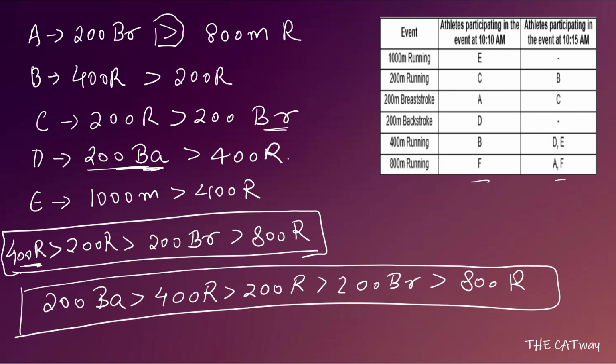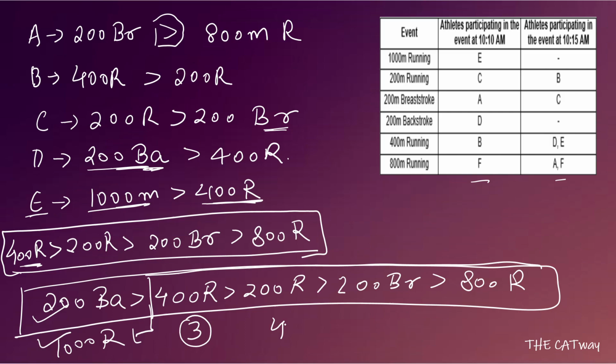Now there's one more thing: when we combine it with E, we can see that 1000-meter run also comes before 400-meter run. So we know that the same sequence will follow with 1000-meter run. Now we cannot deduce whether 200-meter backstroke or 1000-meter run happens first. But for these four, we definitely can say that this is the third event, this is the fourth event, this is the fifth event, and this is the sixth event. So these four we can definitely say, but we cannot differentiate between the first and the second, that who will get the first one, who will get the second one.